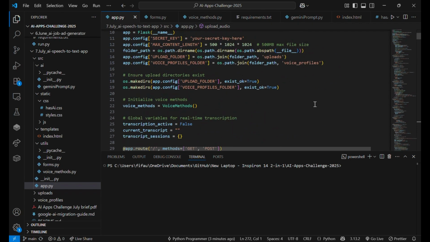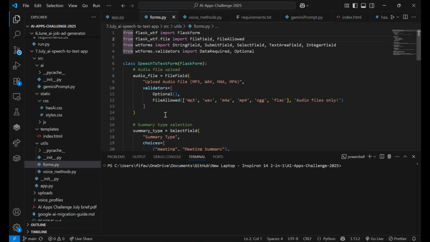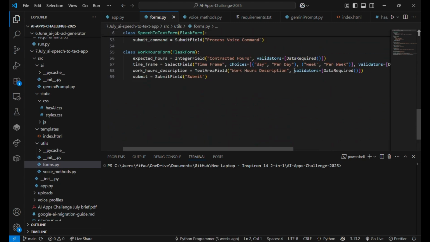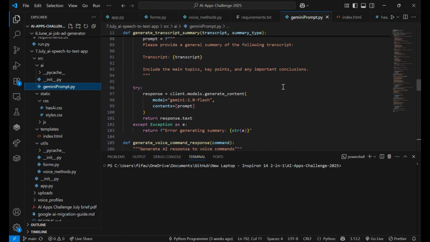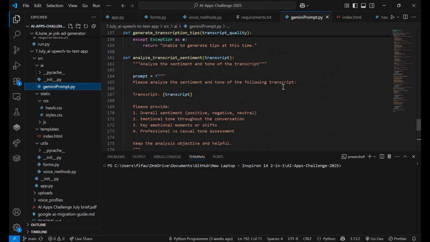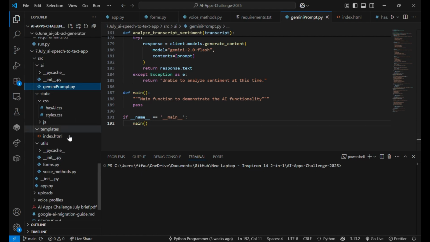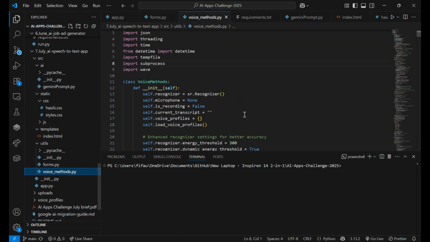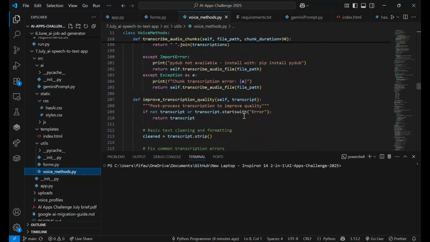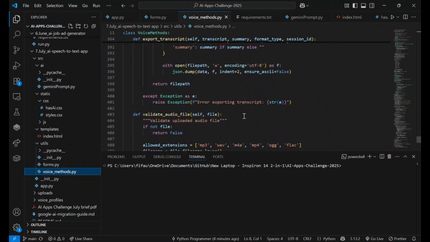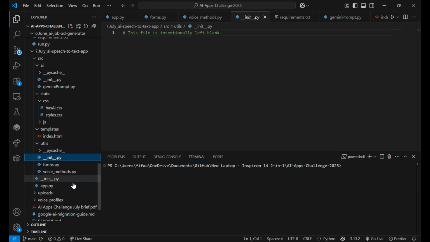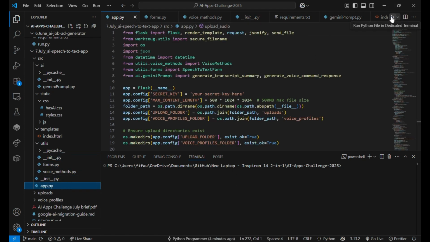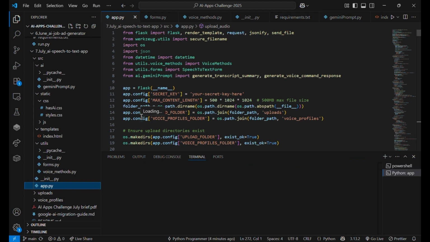This is the code for it, the main app method, and then we've got the forms, as I mentioned before, the front end forms, linking them to the back end. That's what those do. Then Gemini prompt, which, yeah, the Google AI libraries have changed as well, so we've got to adjust for that now. And voice methods are the bulk of the code behind the scenes, because it's speech to text, text to speech, speech to text. And so we'll run it now.